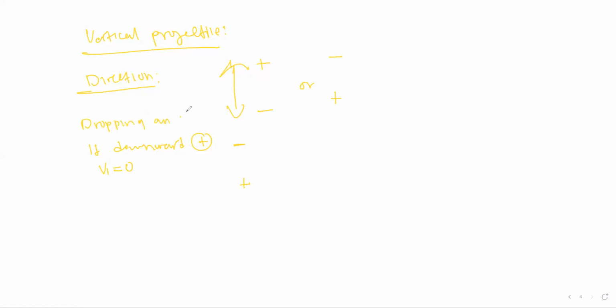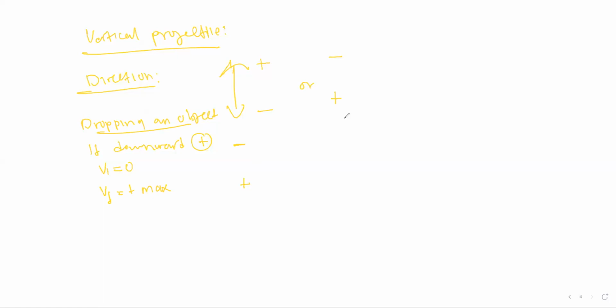When we drop an object, the initial velocity is 0. But when we throw it, the initial velocity is not equal to 0. Then the final velocity will be equal to positive max, which means it will be positive velocity, but it will be maximum.